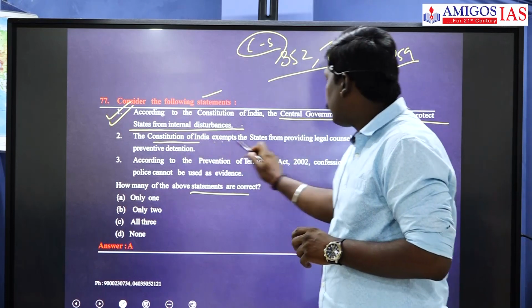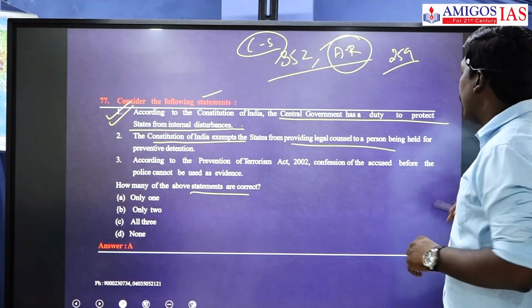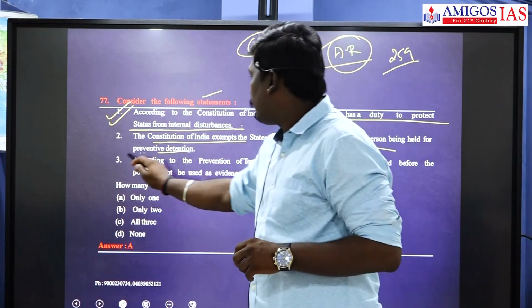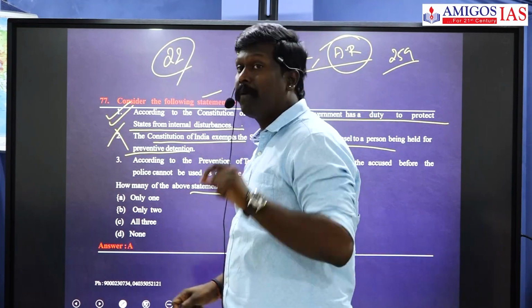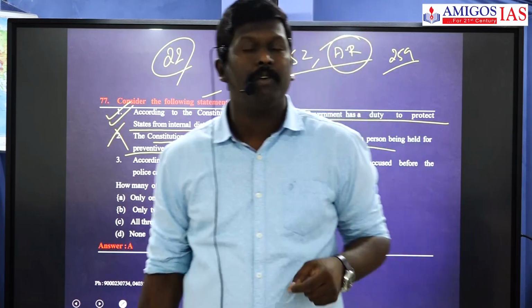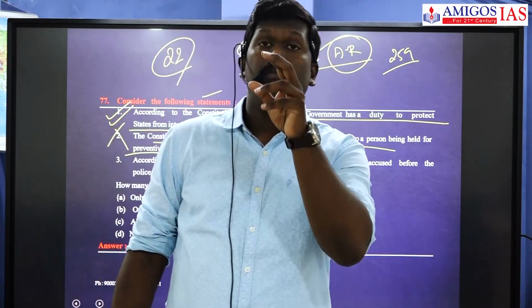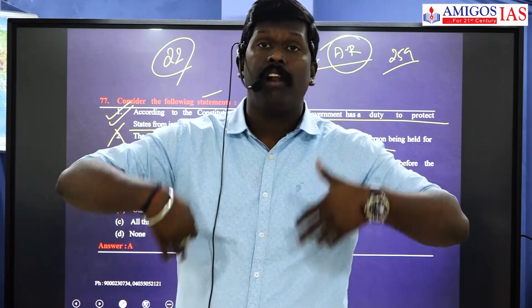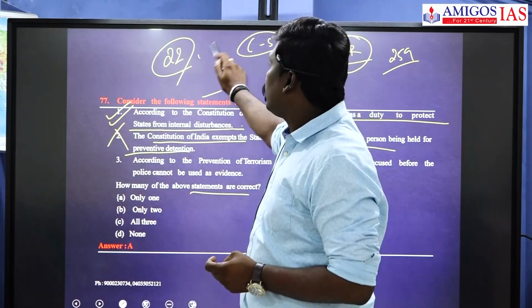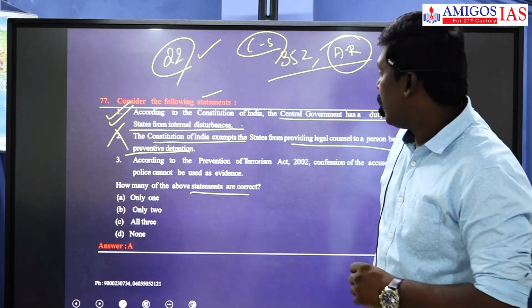The Constitution of India exempts the state from providing legal counsel to a person being held for preventive detention. Wrong. Article 22, which talks about preventive detention, gives protection to the detained. One of the protections is that a legal advocate or counselor or attorney should be consulted for a person who is detained under the PD Act of 1950.